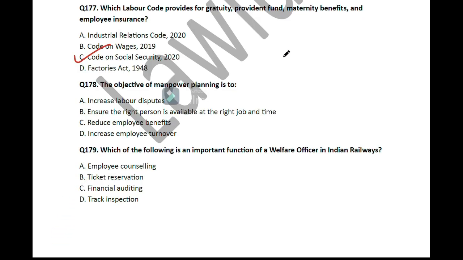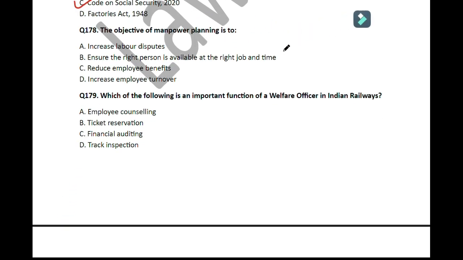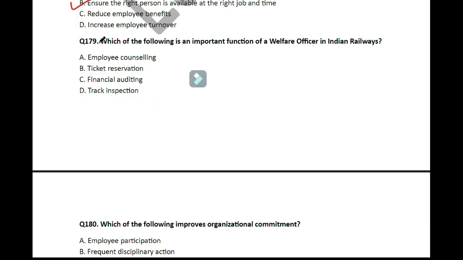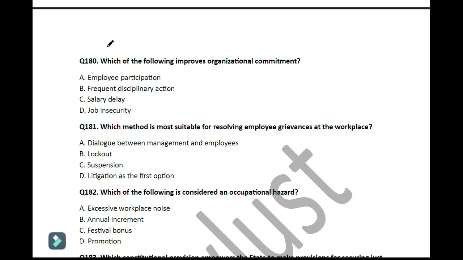So move on to the next question. Question number 178. The objective of manpower planning is to ensure the right person is available at right job and time. So move on to the next question. Question number 179. Which of the following is an important function of a welfare officer in Indian Railways? So here the important function is employee counseling.